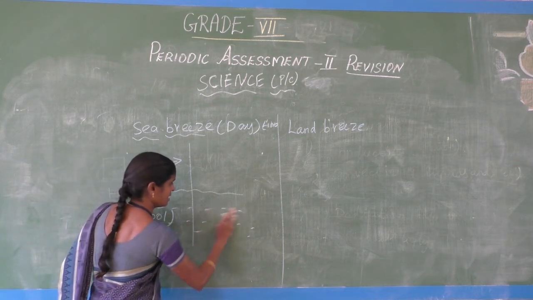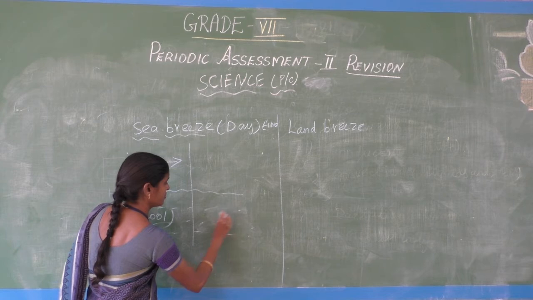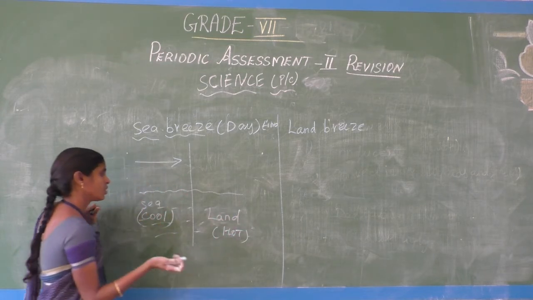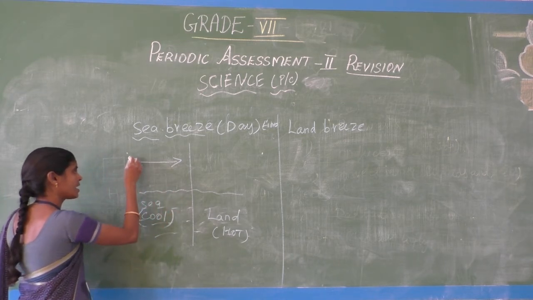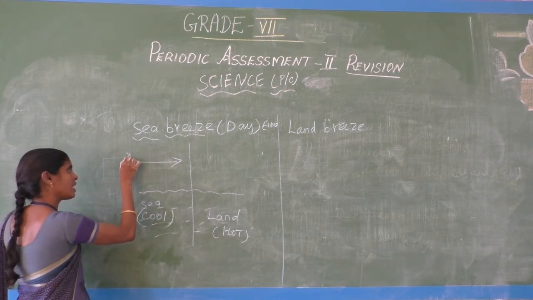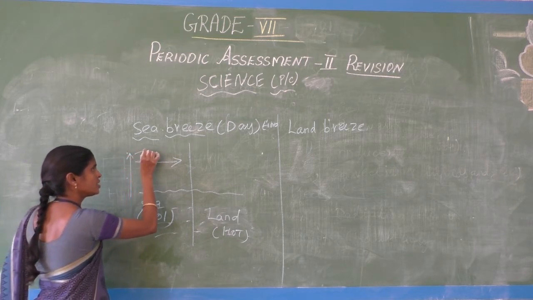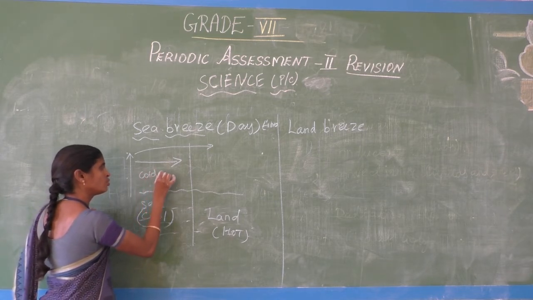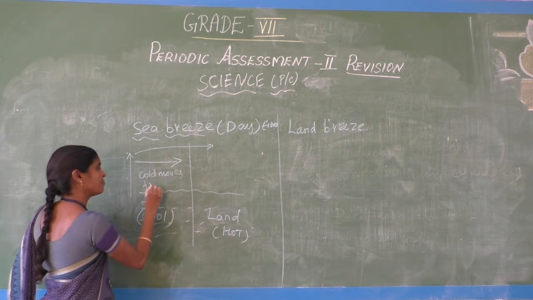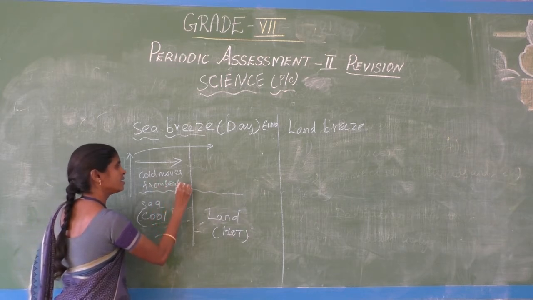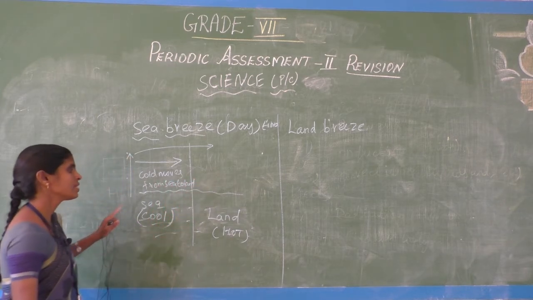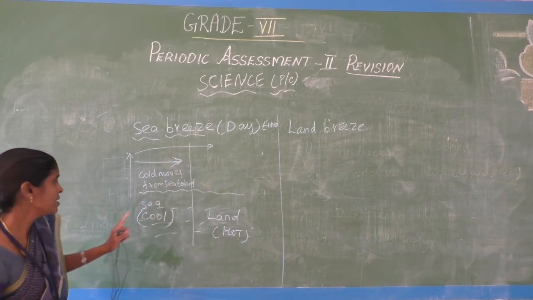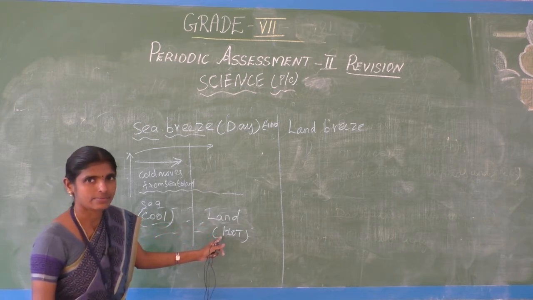This is the land, and this is hot. The cool air rises in the upward direction and moves to this part. The cold air moves from sea to land. That process is called the sea breeze. This is sea, this is land.